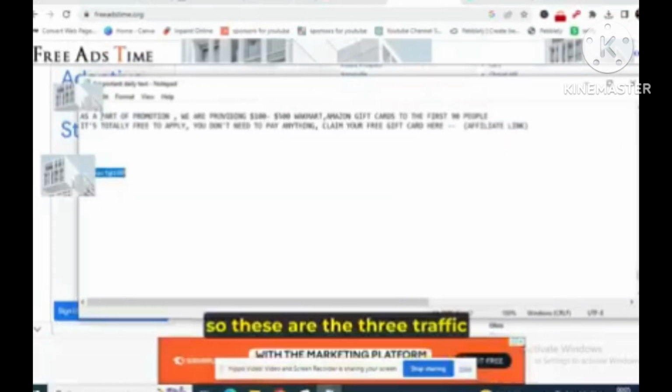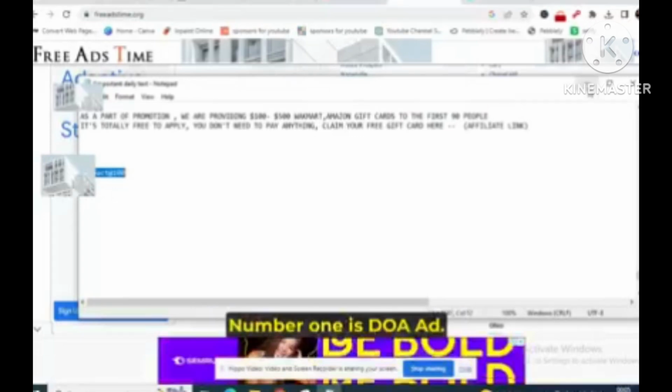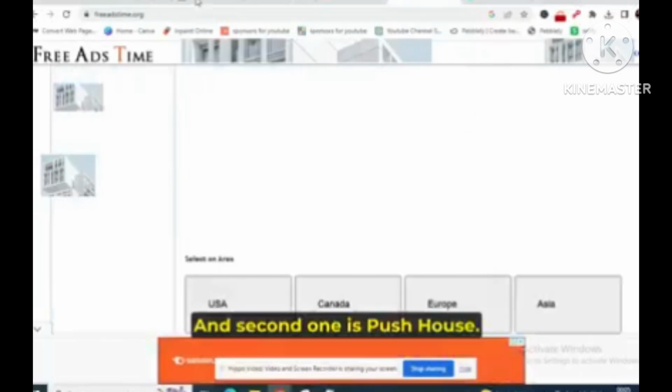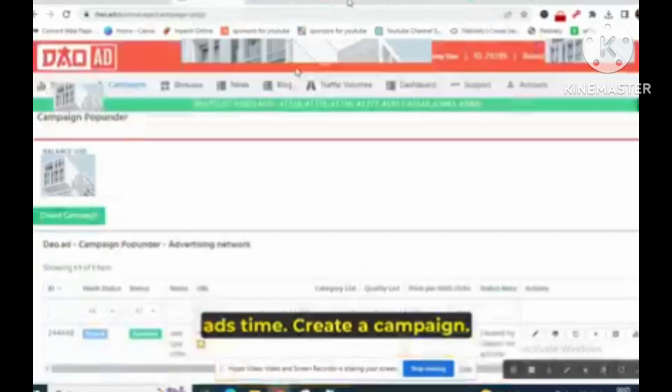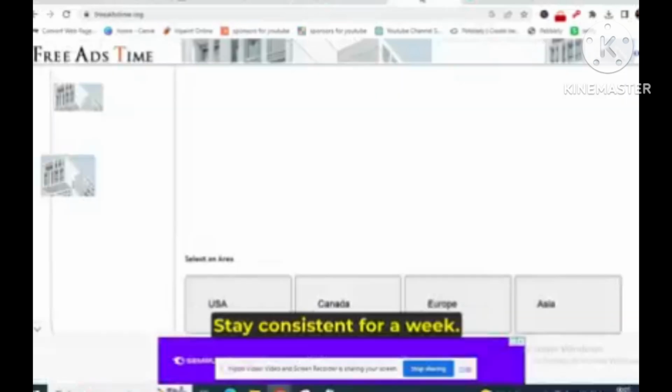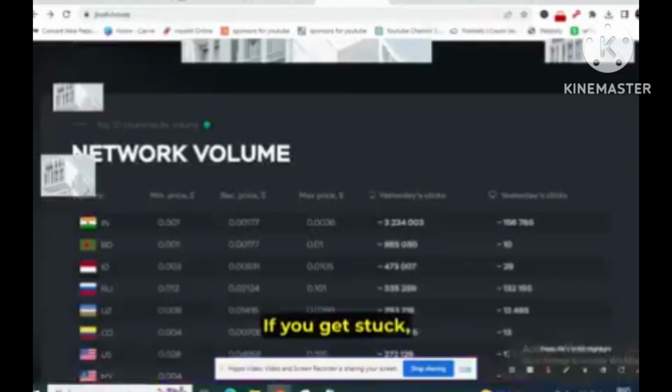So these are the 3 traffic sources which I would highly recommend to you. Number 1 is doa.ad. Second one is push.house.com. The third one is free classified adstime.org. Create a campaign. Don't just wait for things to happen. Make it happen. Stay consistent for a week. If you get stuck, ask me.